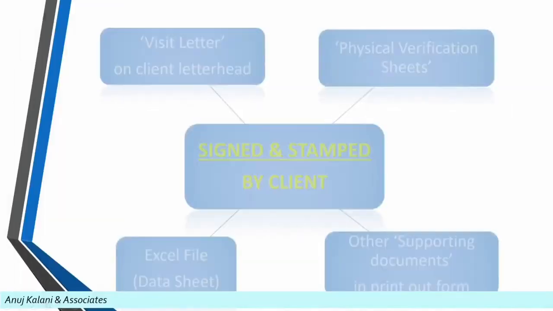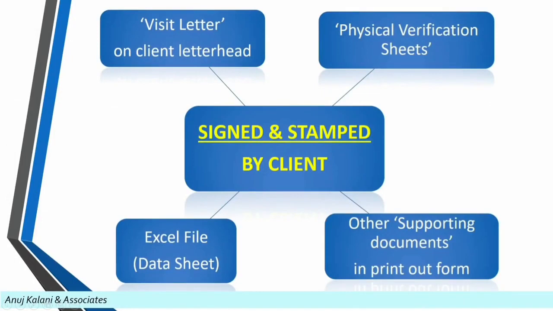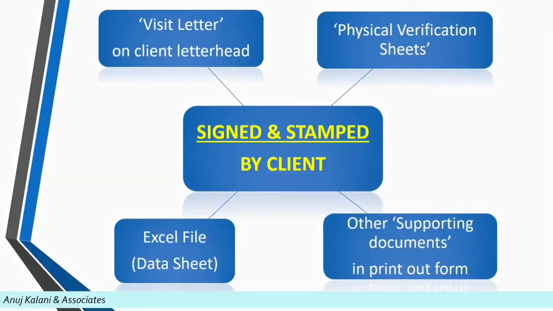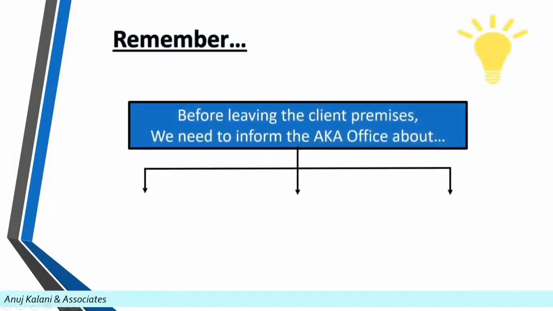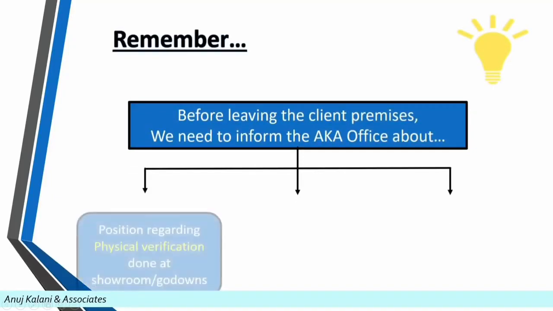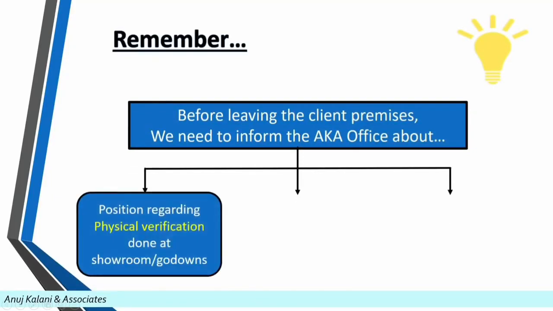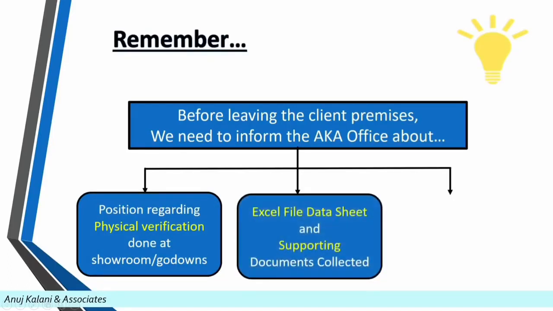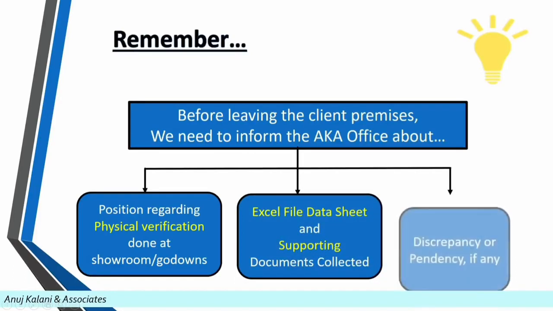Now we need to get all the documents signed and stamped by the client. Such documents will include the visit letter on the client's letterhead, physical verification sheets of all the locations visited by us, the Excel data sheet as previously discussed, and other supporting documents in printout form. Always remember, before leaving the client premises, we need to inform the head office about the position regarding physical verification done at showrooms or godowns, the Excel data sheet and other supporting documents collected by us, and discrepancy or pendency if any.